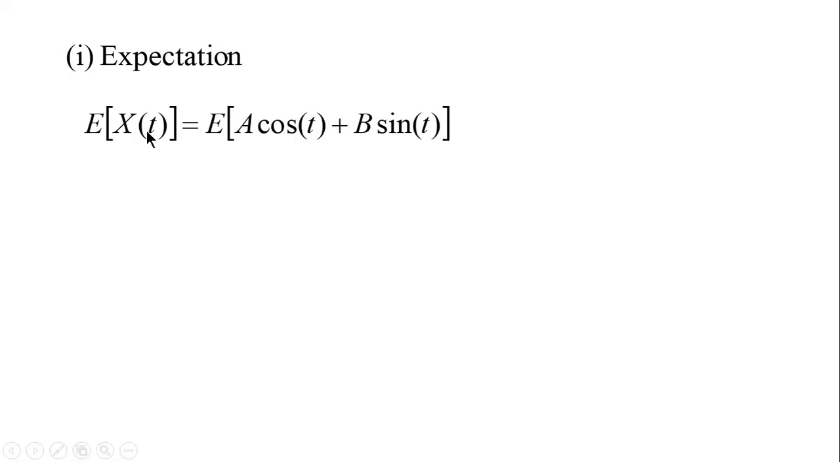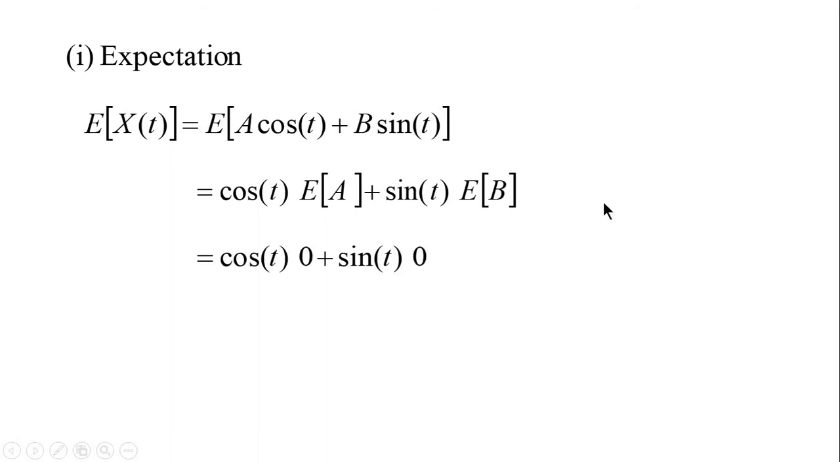Let us find expectation of the random process. Substitute X(t) here. Now you know that cos t and sin t both are constants. Remove that outside. So cos t into E[A] plus sin t into E[B]. E[A] and E[B] both are 0. So we get 0. So expectation of the random process is 0, which is a constant.